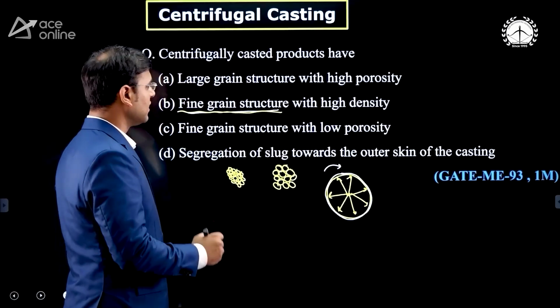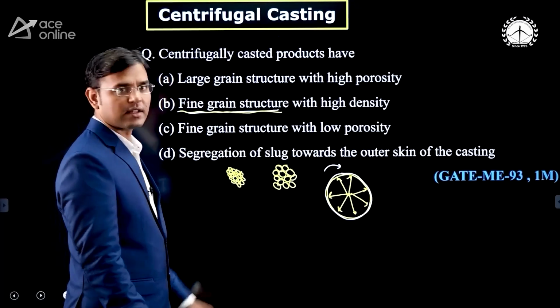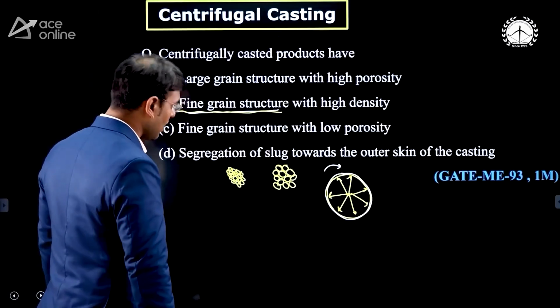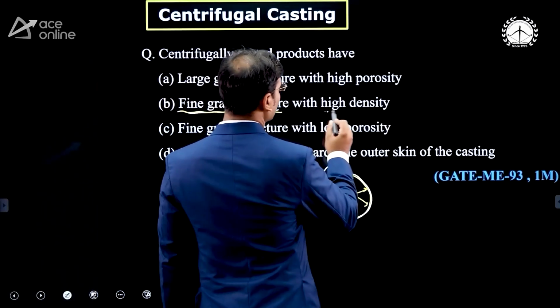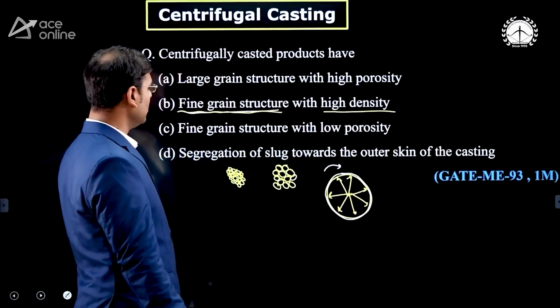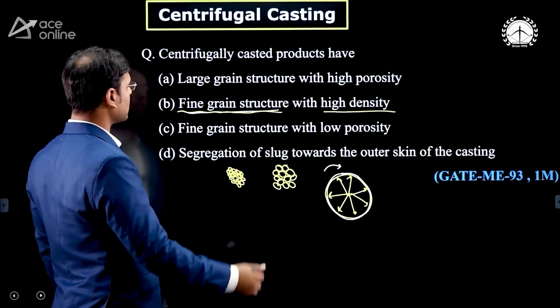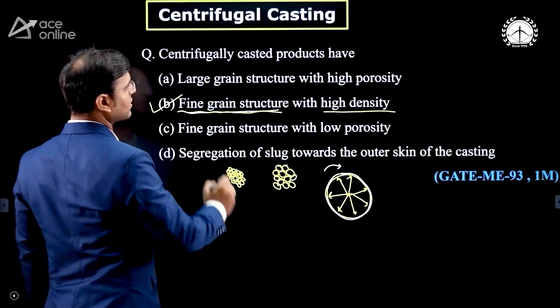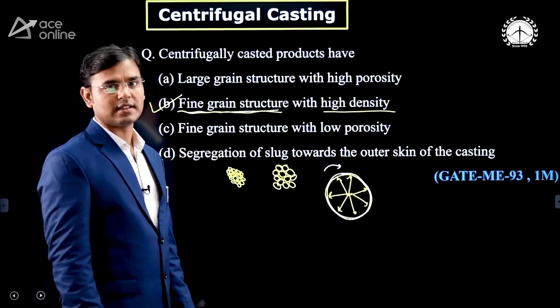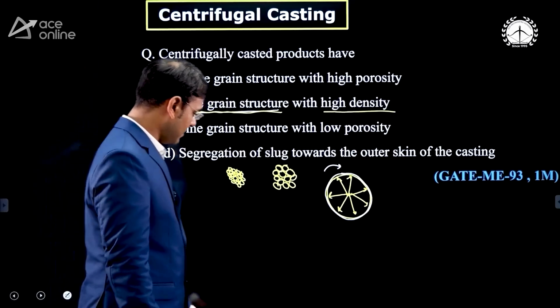Smaller grains, that is the fine grains, have high strength, and if the strength is more, the density is also more. Then the centrifugally cast product has a fine grain structure with high density.